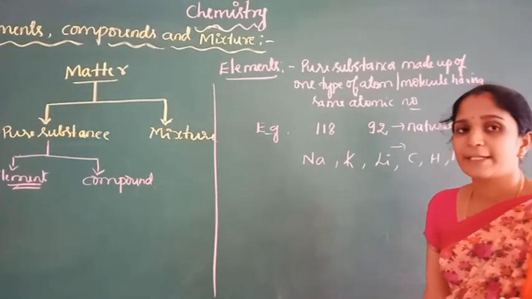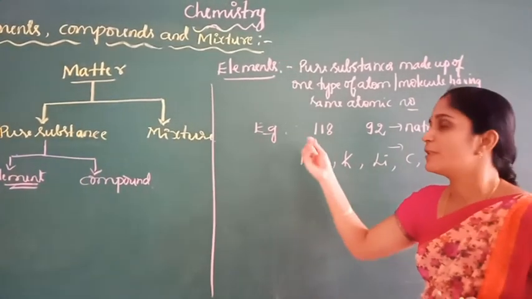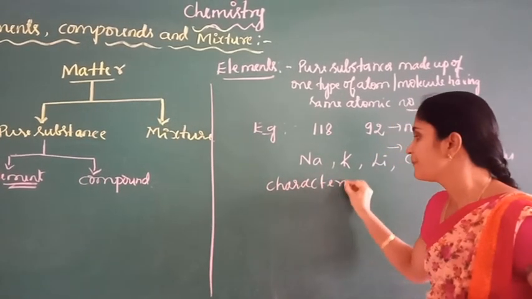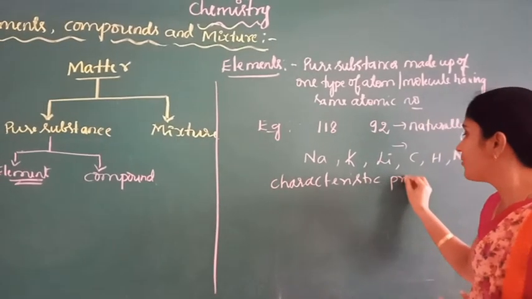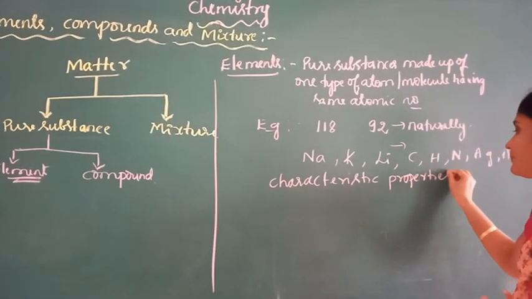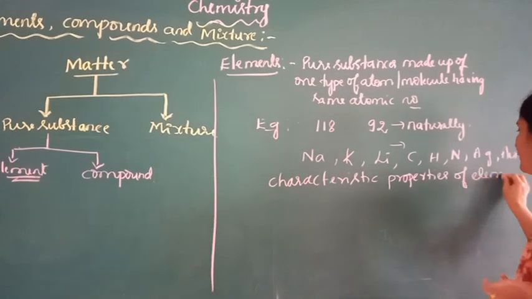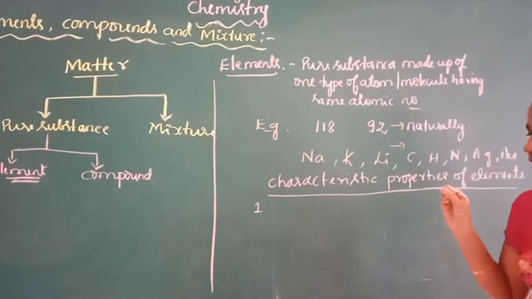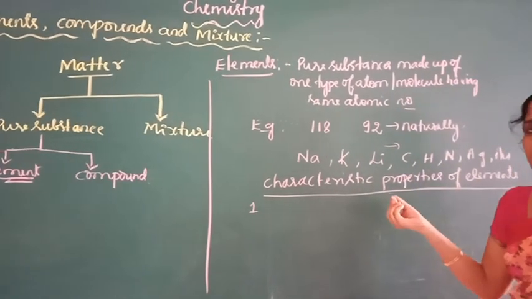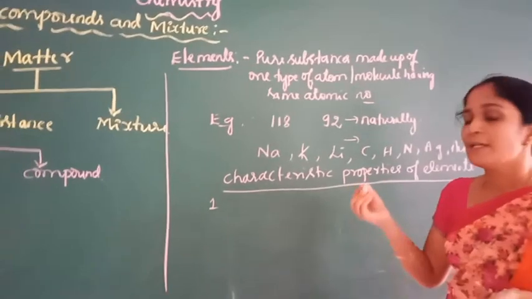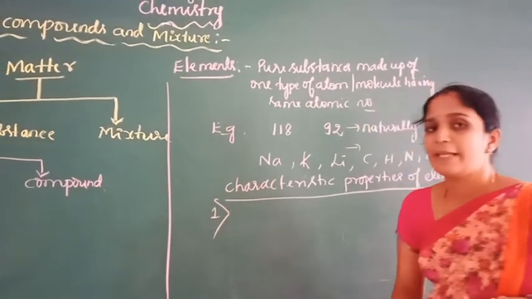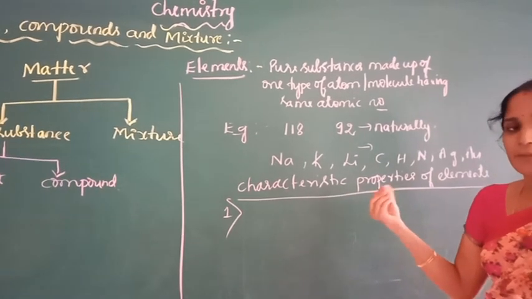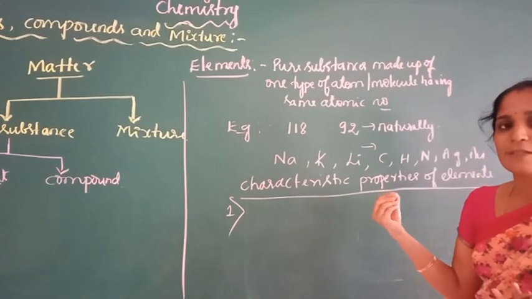Now coming to the characteristic properties of elements. The first property is an element consists of only one kind of atom. The atoms of each element differ in properties from the atoms of other elements. So different elements have different chemical and physical properties.